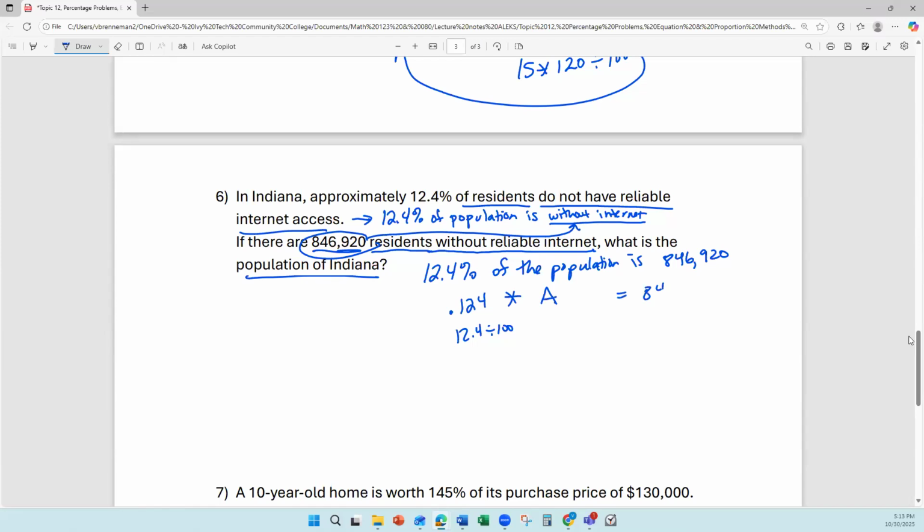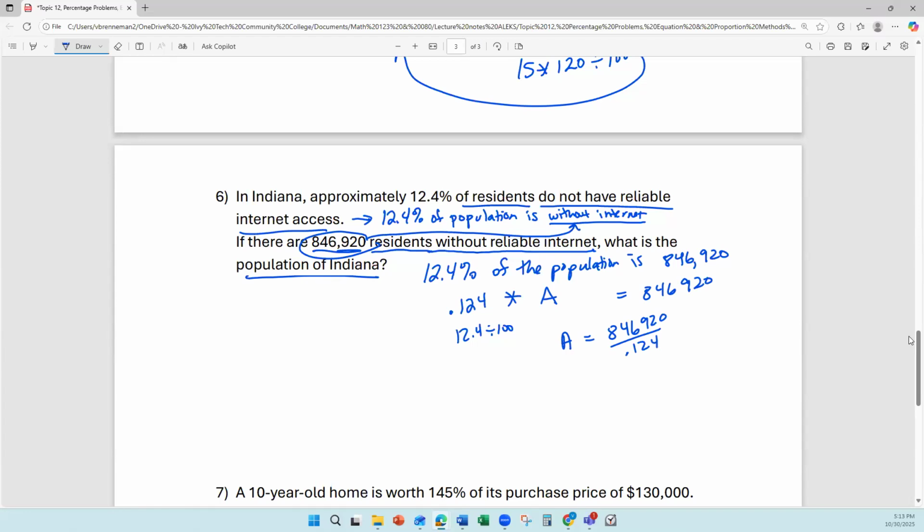equals 846,920. So to solve, divide 846,920 divided by 0.124. If you're calculating 12% of 846,920, that would be incorrect.